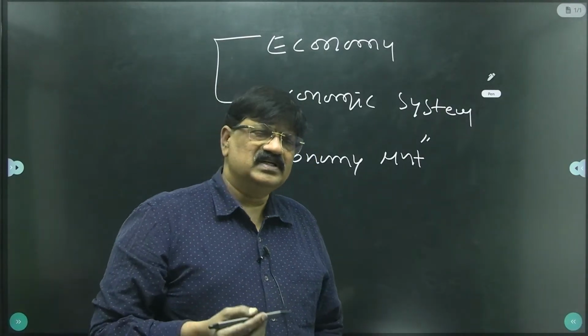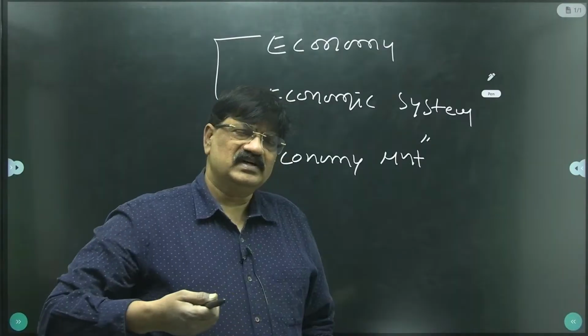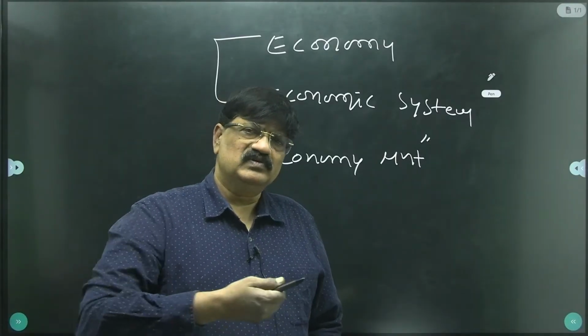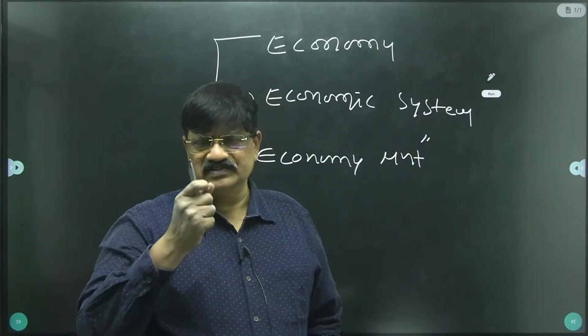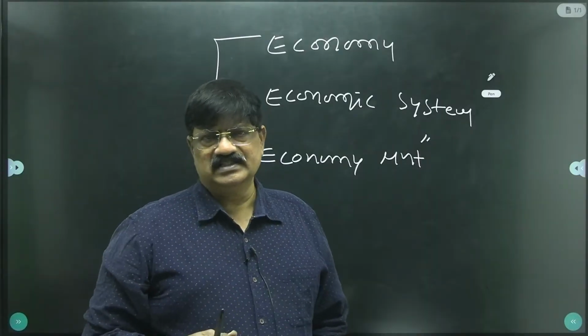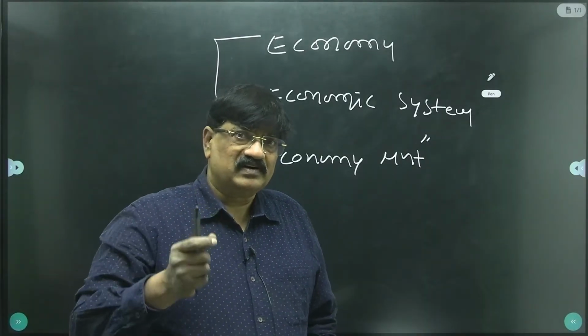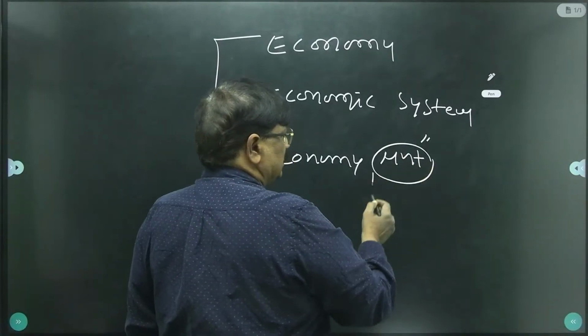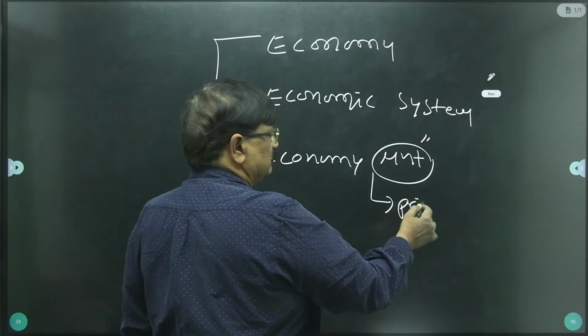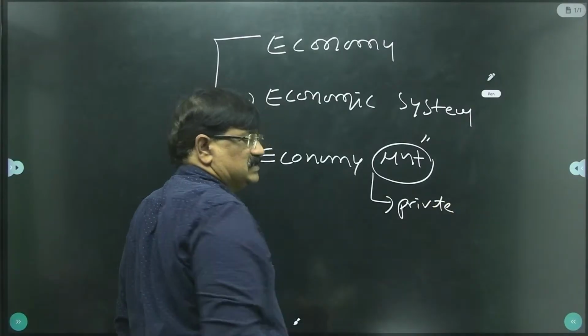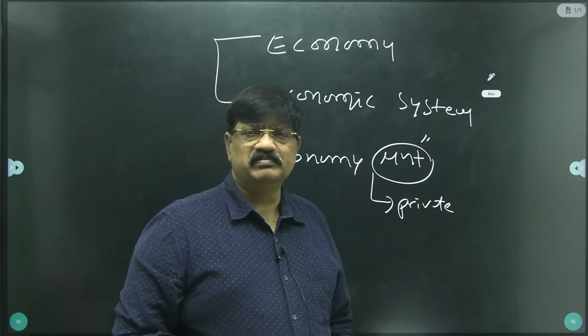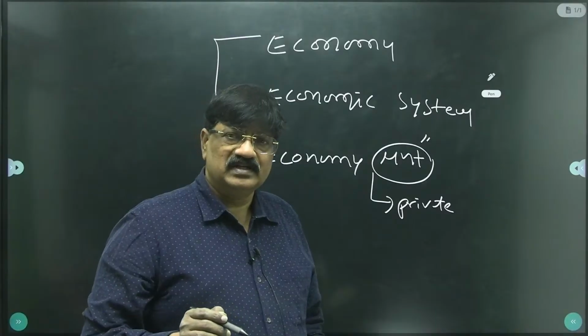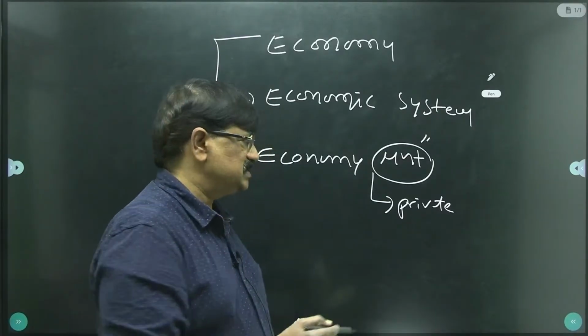So every word has its own definition, its own hidden meaning. Management of economy: for example, if the economy is managed by private people, meaning goods and services are produced by private people, that is a capitalistic system.